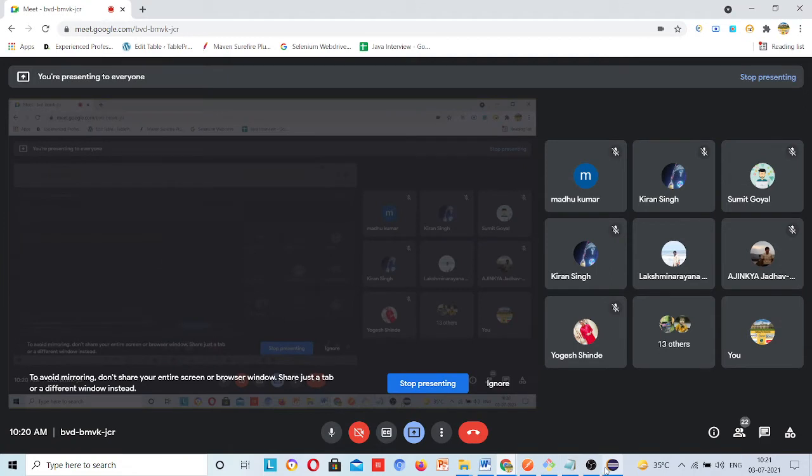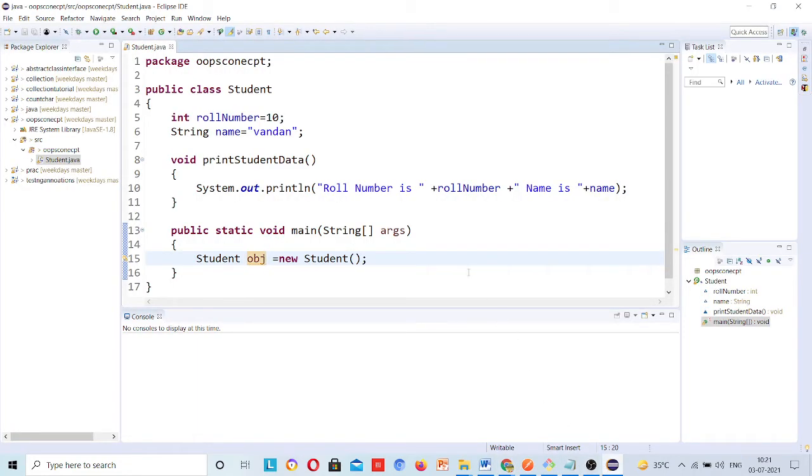He has to check object dot method, and which class object is this? He will be confused, and he has to traverse to the top to see which class object this is. Then it will not be good practice.